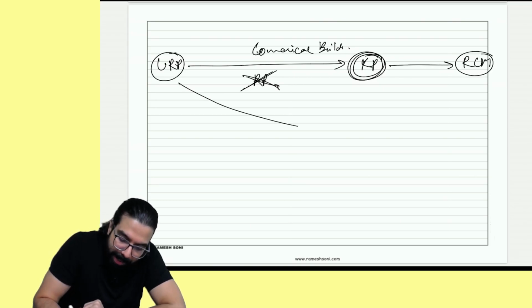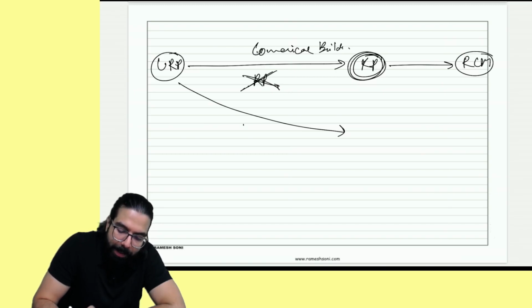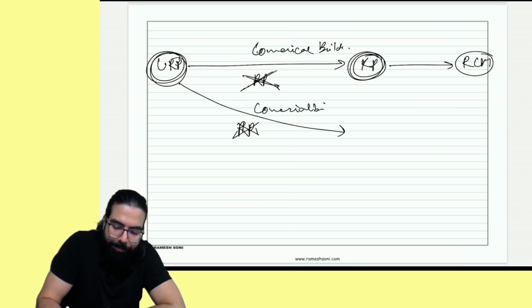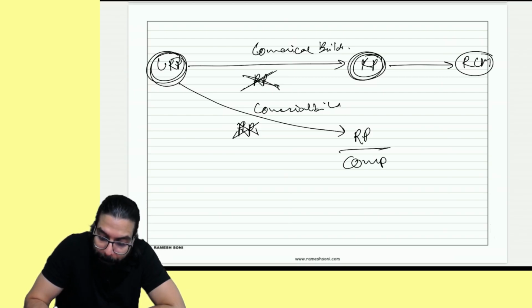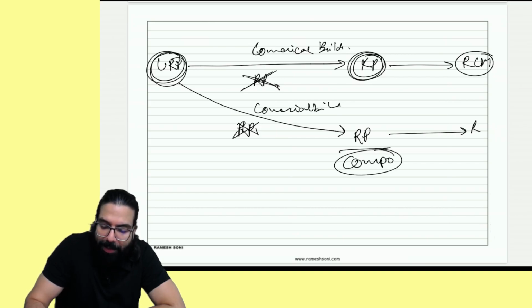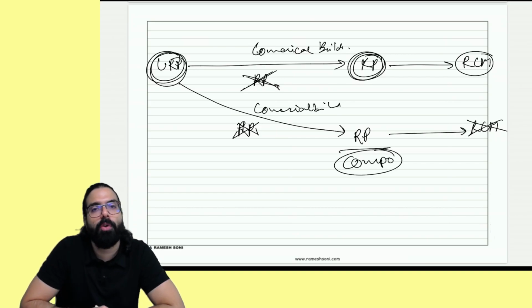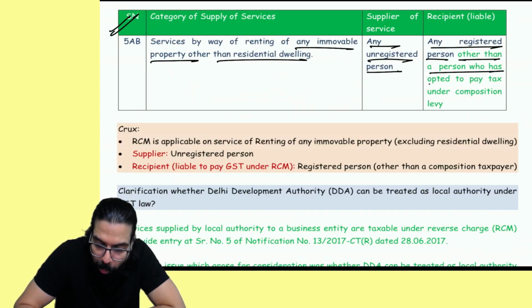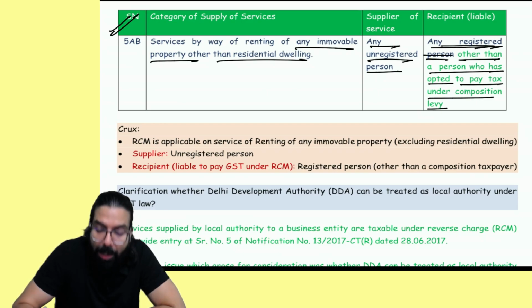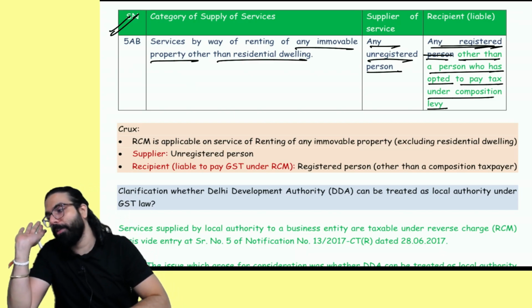Okay. But if he has given me a commercial building, and if he is unregistered, not a residential property, if he has given me supposedly a commercial building on rent, and I am a registered person who is registered as composition dealer, then I don't have to pay GST under RCM. That's what they have gone ahead and told over here. Sir, registered person other than person who has opted to pay tax under composition scheme. What happens?